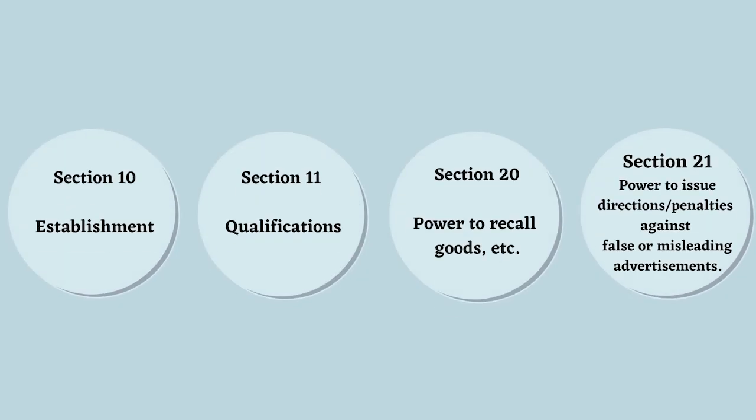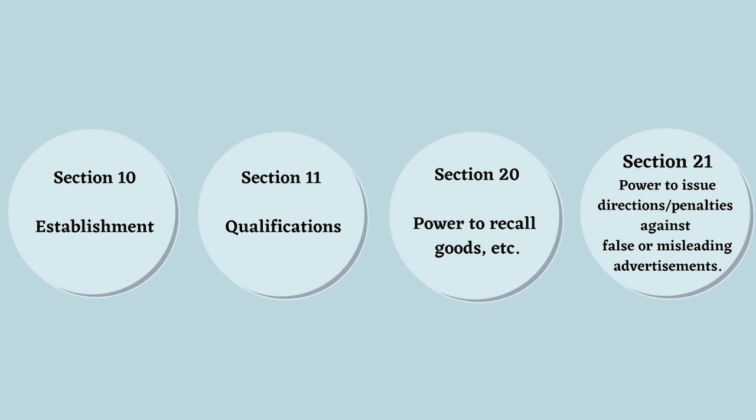So from the exam point of view, what are the crucial sections you should remember for CCPA? Under section 10, you are going to find the establishment of this authority, whereas under section 11, you are going to find the qualifications. Section 20 is quite important for CCPA, because section 20 confers the power to recall goods or withdraw services. If the CCPA finds that the goods or services are dangerous, hazardous or unsafe, it may pass an order for refund for the goods or services so recalled.